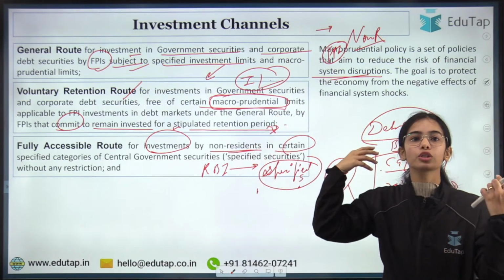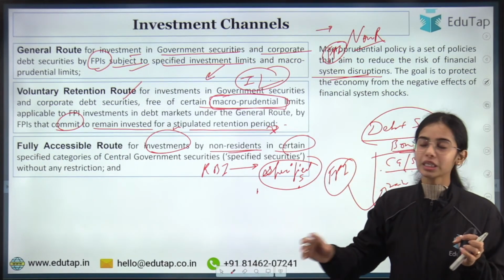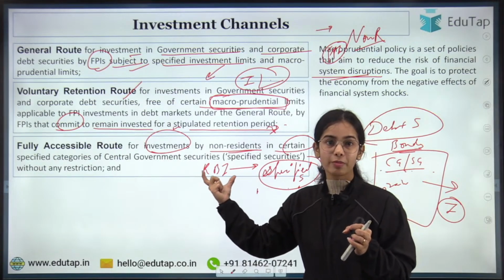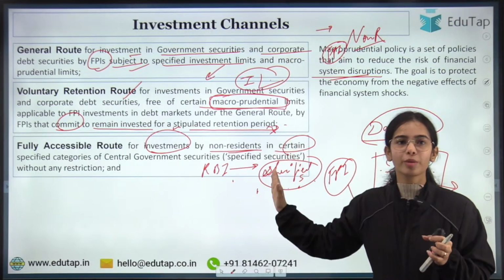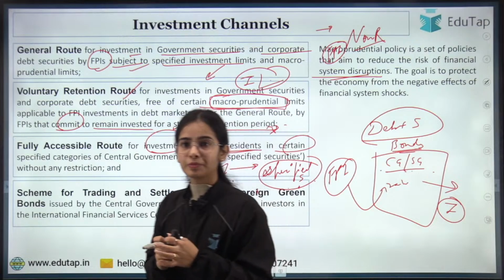but there is freedom from certain macroprudential limits. Then the fully accessible route is without any restriction. No investment limit, no macroprudential limit. There are certain specified securities specified by the RBI. There is no limit in this because the RBI wants more and more investment in such securities. Okay, this is the idea.